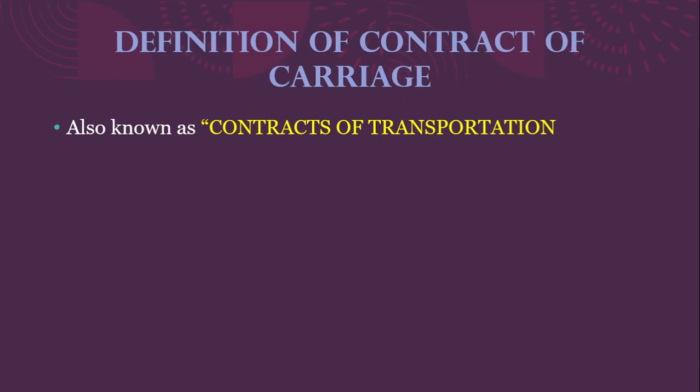These types of carriages or these type of contracts are also known as contracts of transportation because contract of carriage is a subset of contracts under the bailment contracts, and bailment contract is a special type of contract under contractual law. So basically, if you draw a Venn diagram, we can see that there is a whole contract law. Bailment is a species in it, and contract of carriages is a species under the bailment law. So that is the evolution, or basically that is how it evolved into more concentrated form.